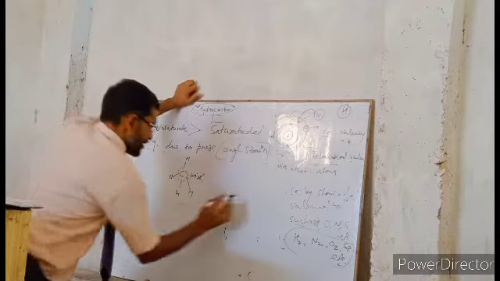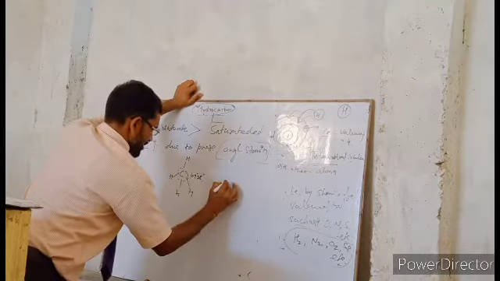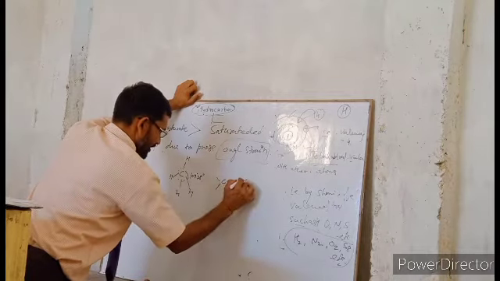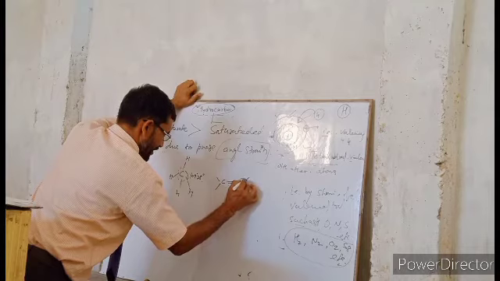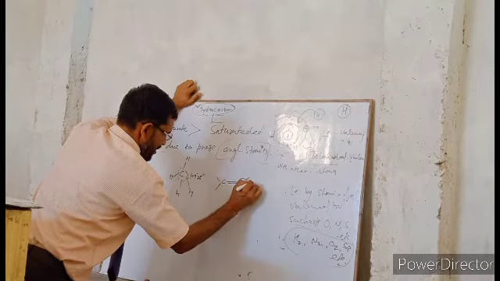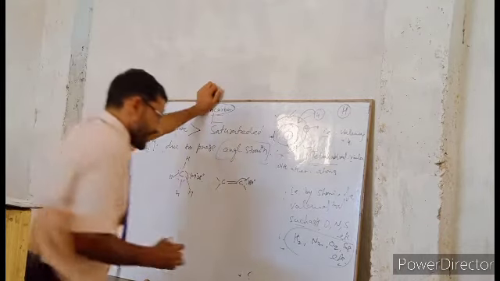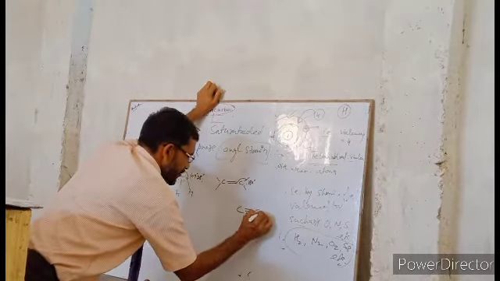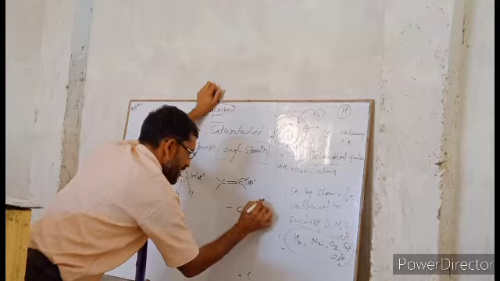In case of unsaturated hydrocarbon, if we take the example of ethyne, the angle is 180 degrees. In case of a triple bond, that is alkyne, we have just a 180 degree angle.